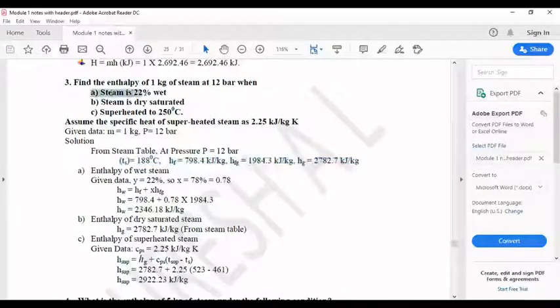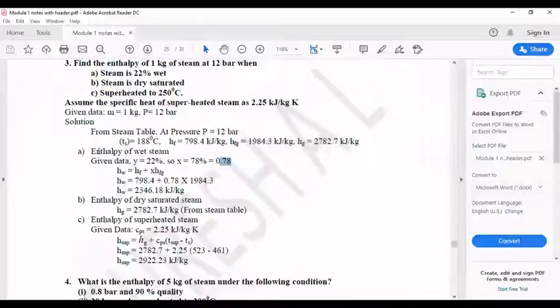Then solving the first problem. For the first question, enthalpy of wet steam. Since they are given it is 22% wet, it means that it is a wet steam. So they are given 22% wet. That means it is a wetness fraction, it's not a dryness fraction. Fine, so y is equal to 22%. If y is equal to 22%, what is x? 100 minus 22, that is 78. But I need it as a fraction, that is 0.78. That is the dryness fraction.